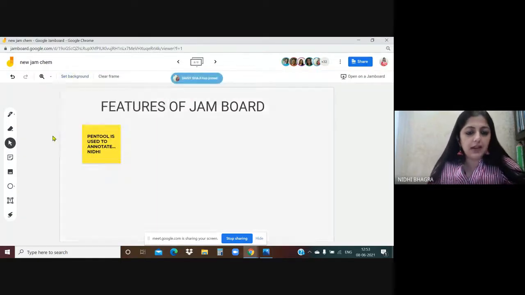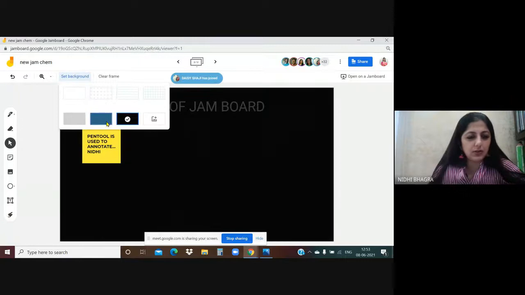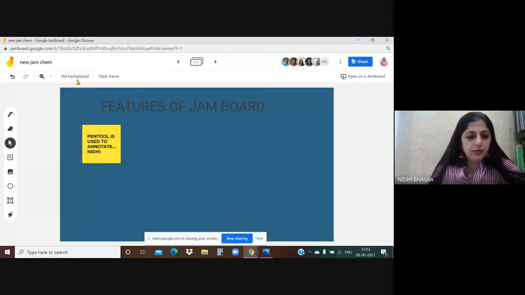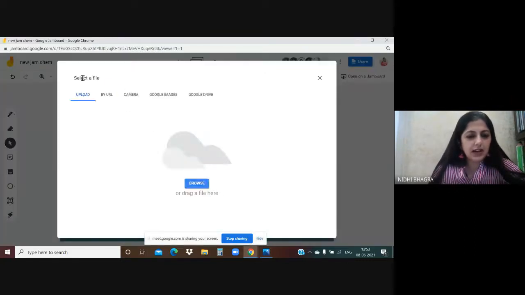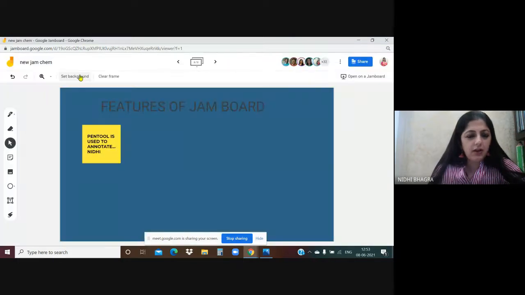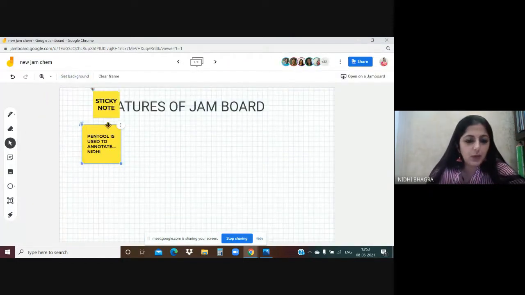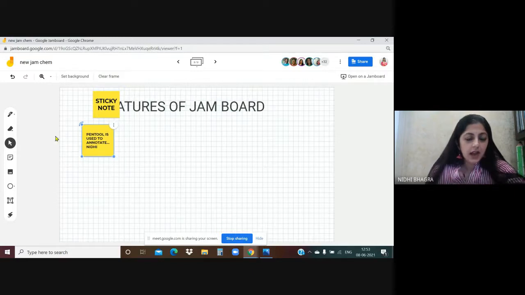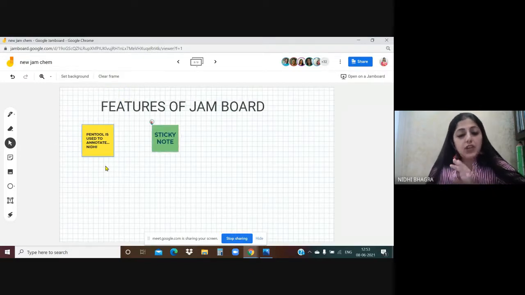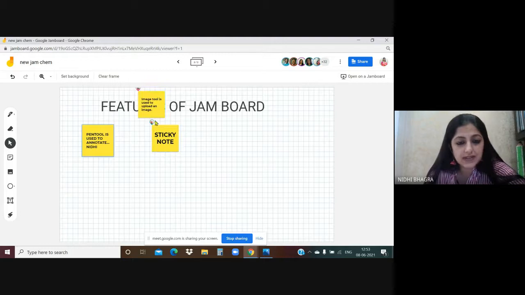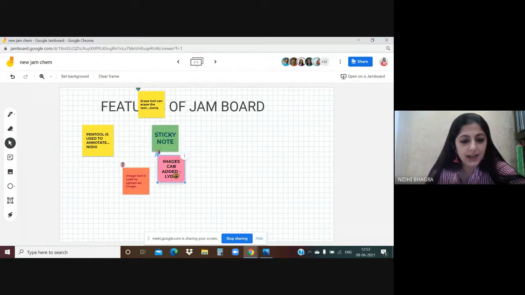In the meantime, I can give a nice background. No, it doesn't look nice. So I can even search for a nice background, or let's give this background, features of Jamboard. Now you have to write any one feature of Jamboard on a sticky note. Please write your name, it will be easy.